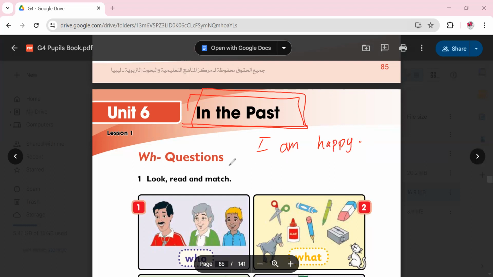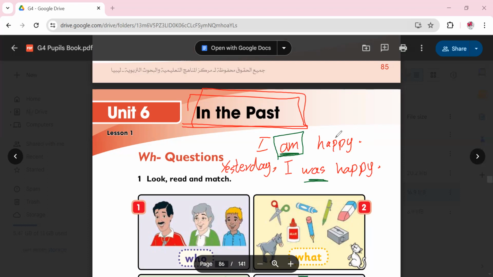If we are talking about yesterday, I will say, yesterday, I was happy. So what has been changed between the past and the present? The verb: am and was. So in the present, it's am. I am happy means right now. It's happening, or it's something that we usually do.